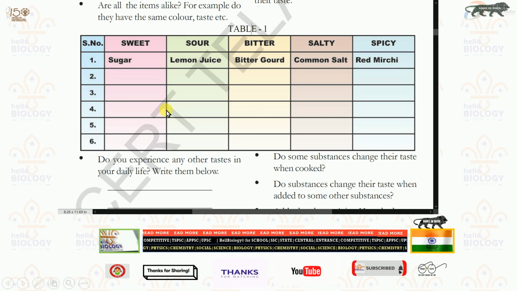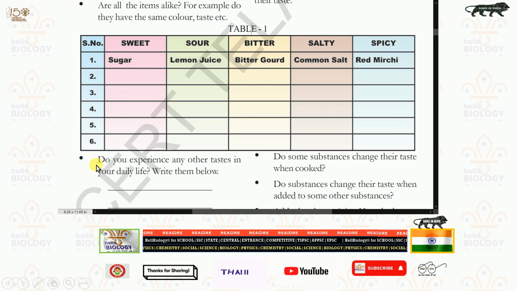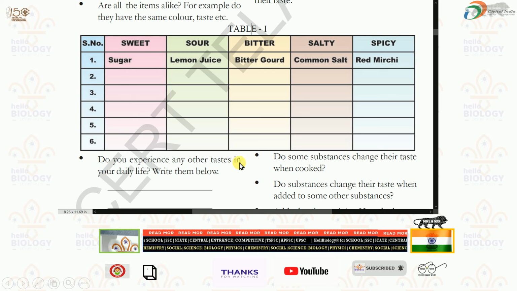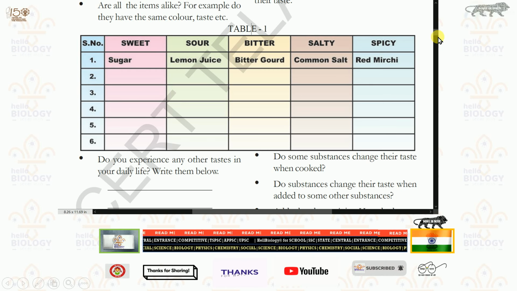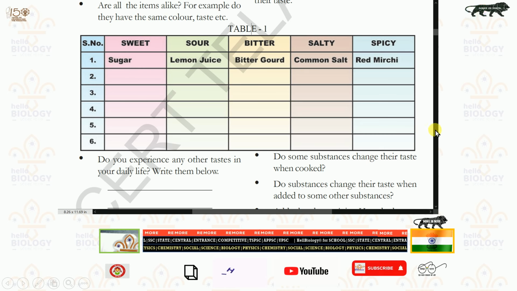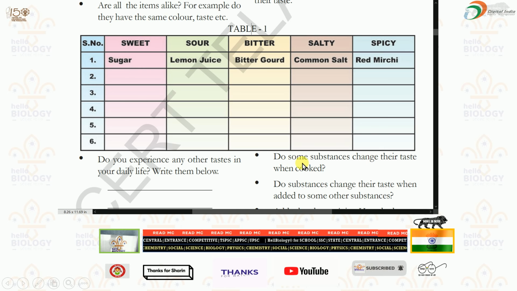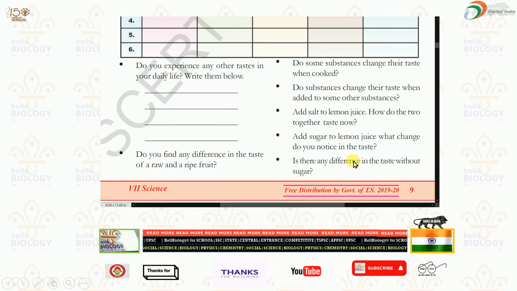After completing that, you need to write in your classwork: do you experience any other taste in your daily life? Yes. Then one more taste is there here, non-veg flavor. That is giving you the smell and taste differently. What are the non-veg varieties? You need to make one more table here.